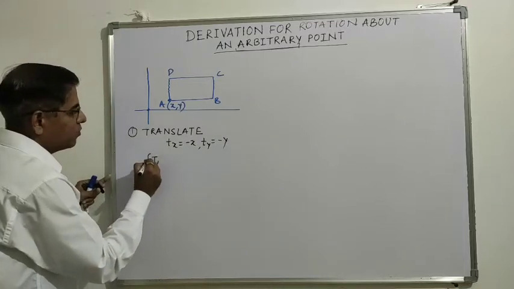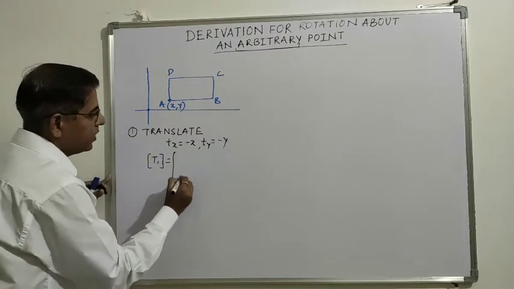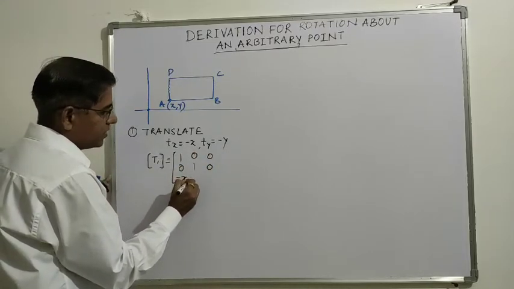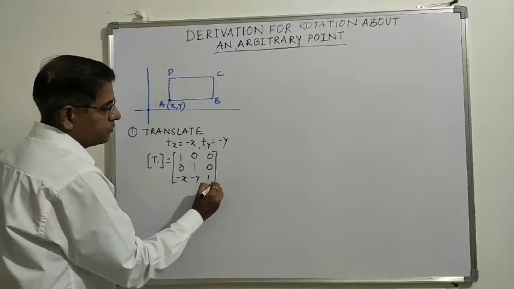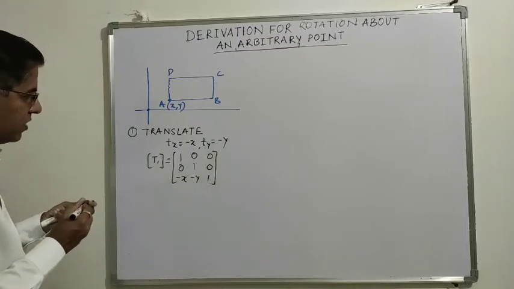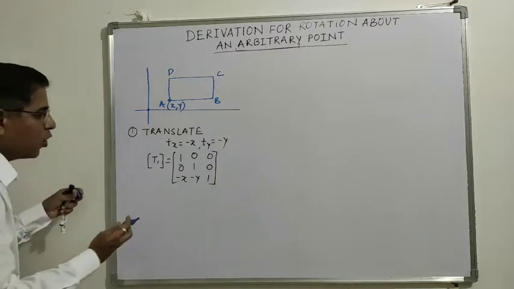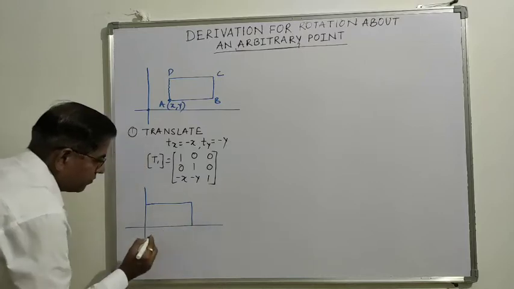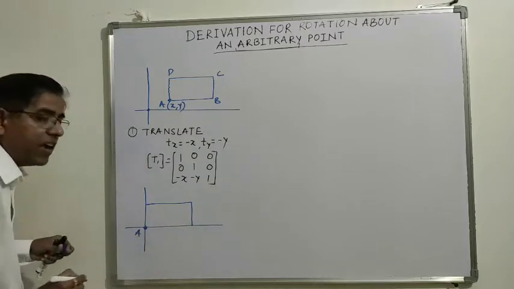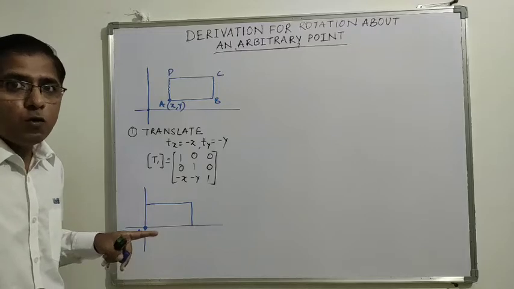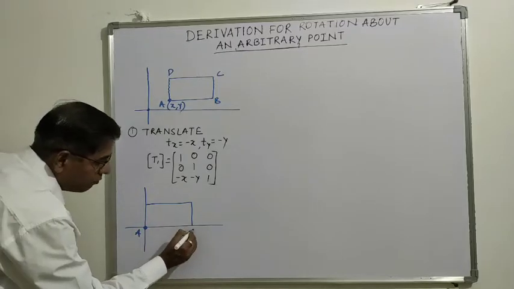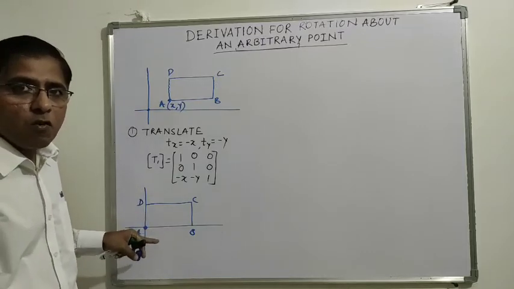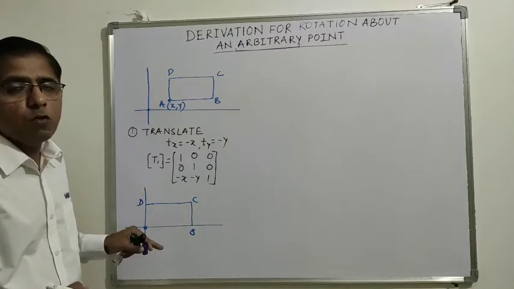This T1 matrix would look like this: 1 0 0, 0 1 0, minus x, minus y, 1. Now after this translation, where is the rectangle? The rectangle is here, where A, our point of rotation, now coincides with the origin: A, B, C and D. Since the point of rotation now coincides with the origin, we can apply the rotation about origin matrix.